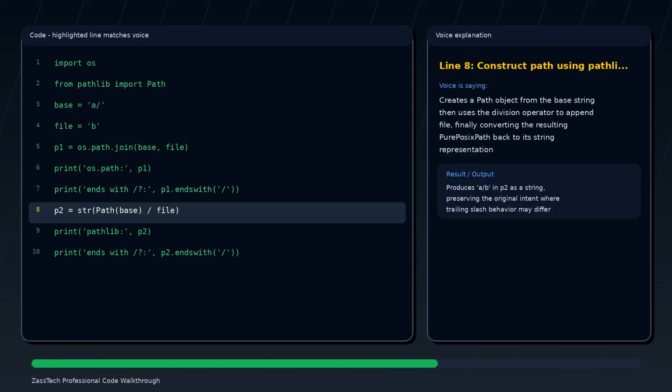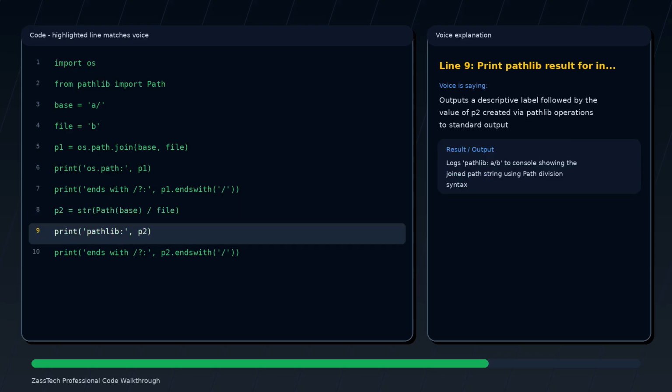Creates a Path object from the base string, then uses the division operator to append file, finally converting the resulting PurePosixPath back to its string representation. Outputs a descriptive label followed by the value of p2 created via pathlib operations to standard output.